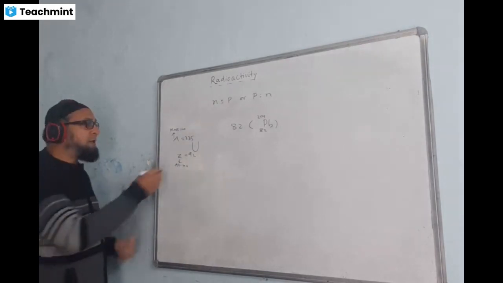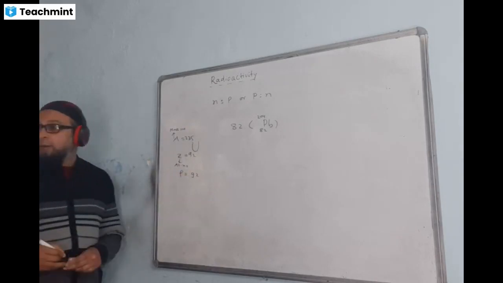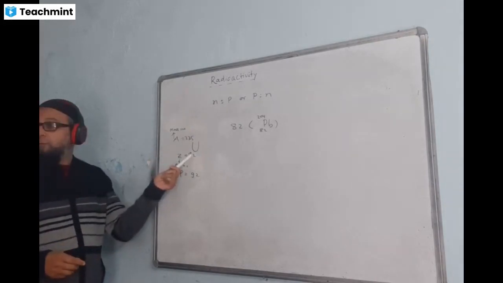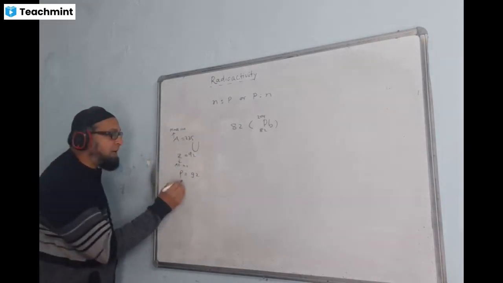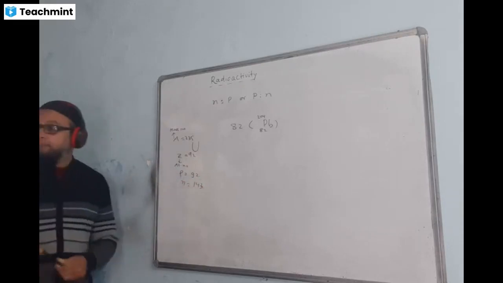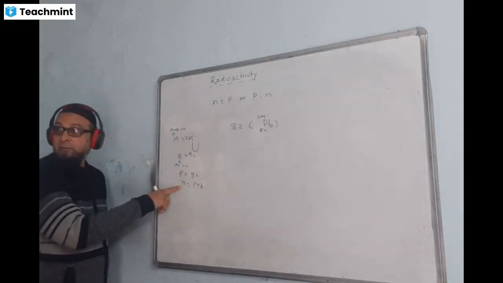How many protons are there in this nucleus? 92. This minus this, I'll subtract and the number of neutrons will come, 143.